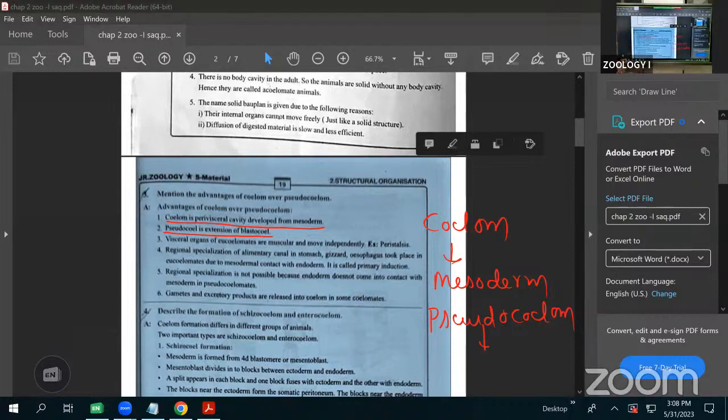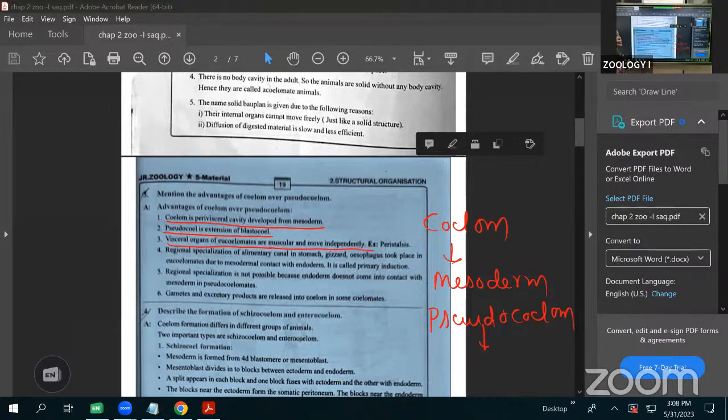Next, inside the coelom are the visceral organs, meaning internal organs. Visceral organs means the alimentary canal, the excretory system, anyone. The inner side organs are called visceral organs. Eucoelomates, another name for coelomates, have visceral organs that are muscular and move independently.